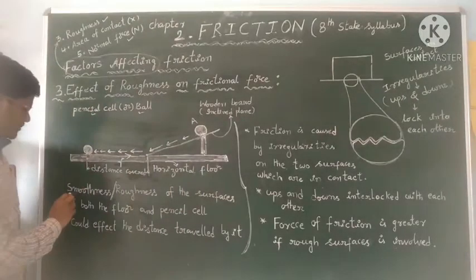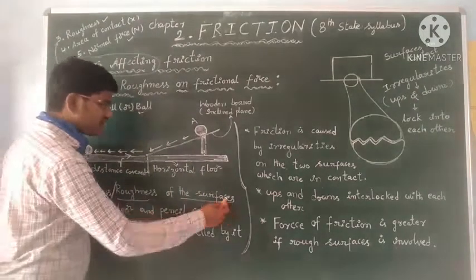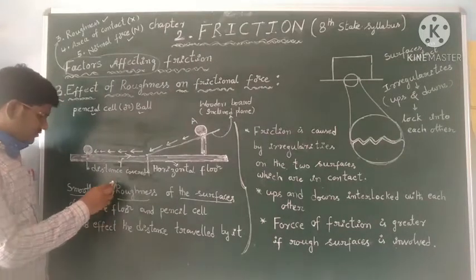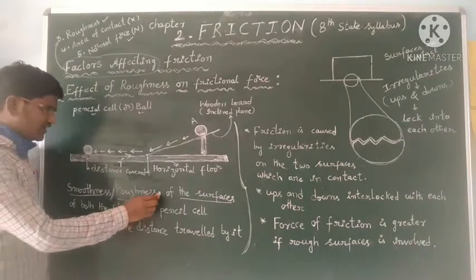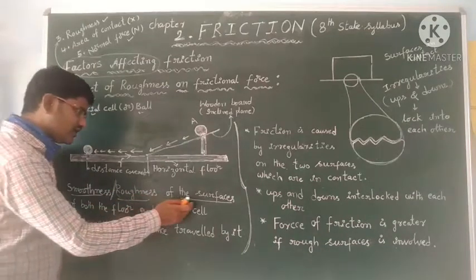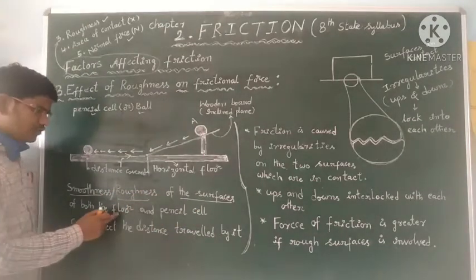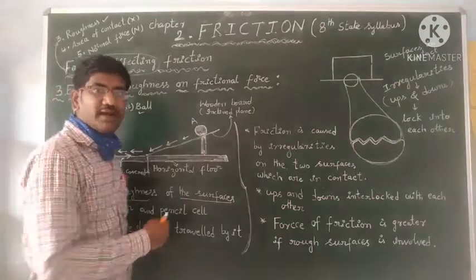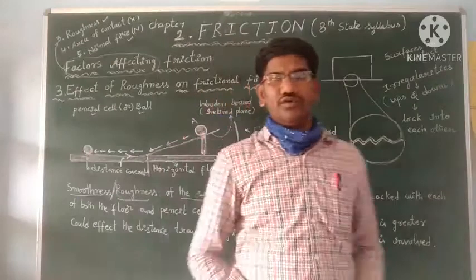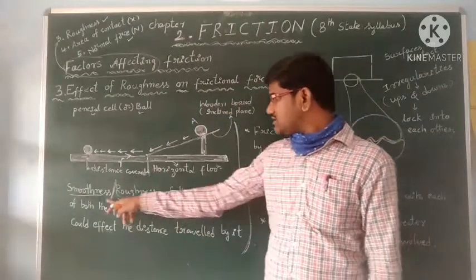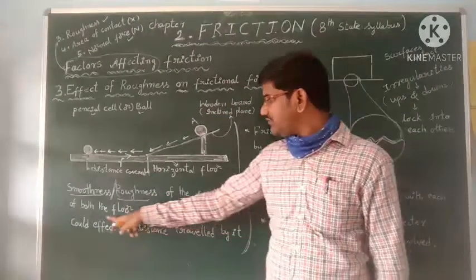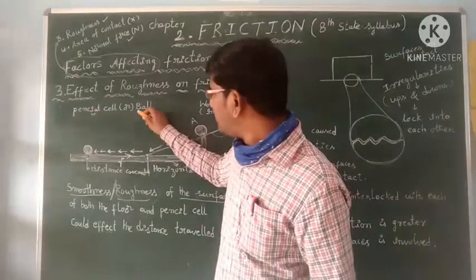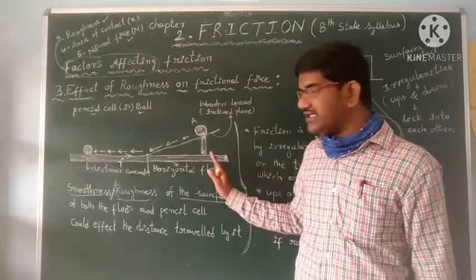That's why the smoothness or roughness of the surfaces. Smoothness, or another name for that is what, children? Roughness of the surfaces of both the floor and pencil cell could affect the distance travelled by each. That means the smoothness or roughness of the surface of both the floor and the pencil cell, or you can call it the ball, affects the distance travelled by it.